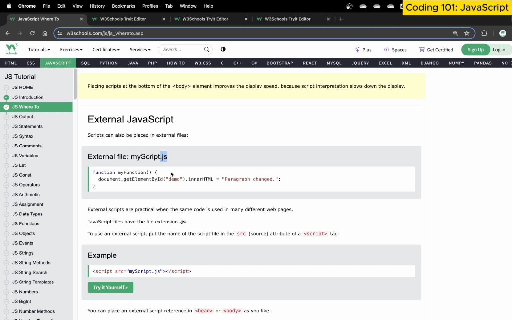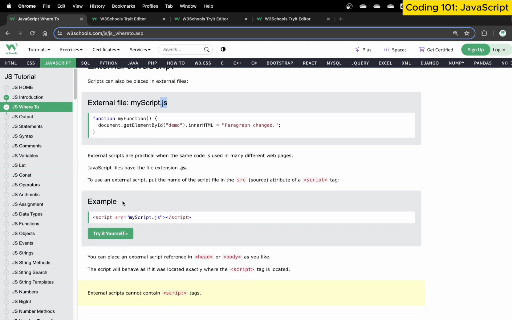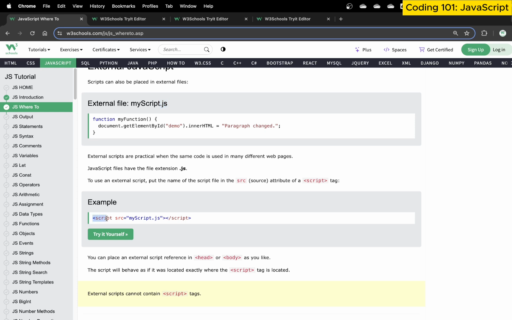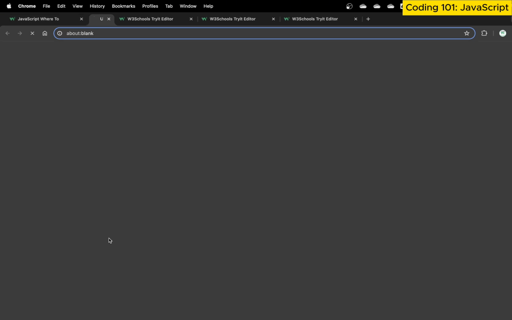But CSS and JavaScript are separate files. You can integrate JavaScript using an external JavaScript .js file. So you write the code in an external file. Now you no longer need to write the script tag there. Then within your HTML, you just write the script tag and provide the source. Again, we are using the script tag in your HTML.